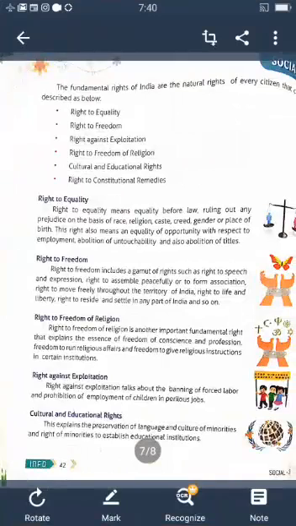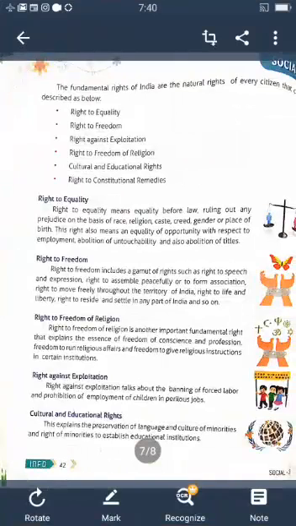Right against exploitation talks about the banning of forced labor and prohibition of employment of children in precarious jobs. The objective of this right is to prevent the exploitation of poor women, children, and the weaker sections of the society.